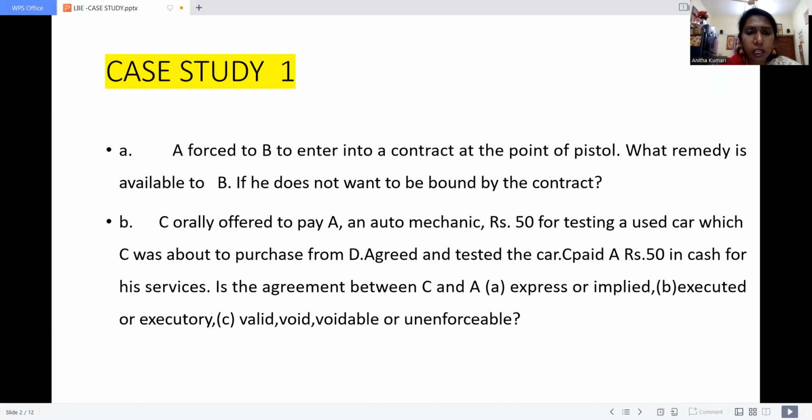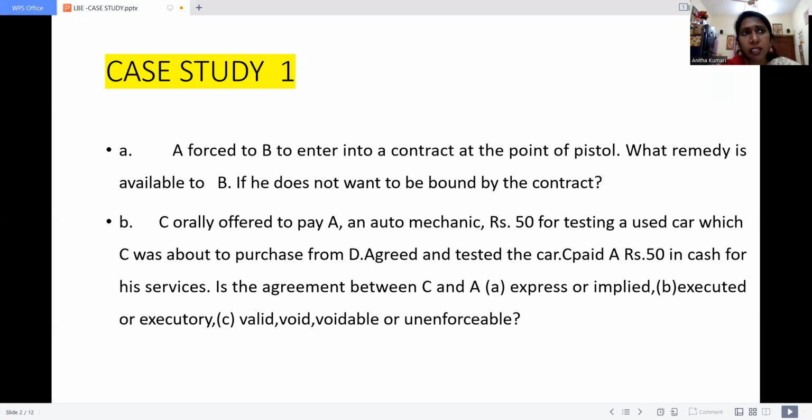A forced B to enter into a contract at the point of a pistol. What remedy is available to B if he does not want to be bound by the contract? So, the given contract is coming under which concept? It is coming under the Indian Contract Act 1872.